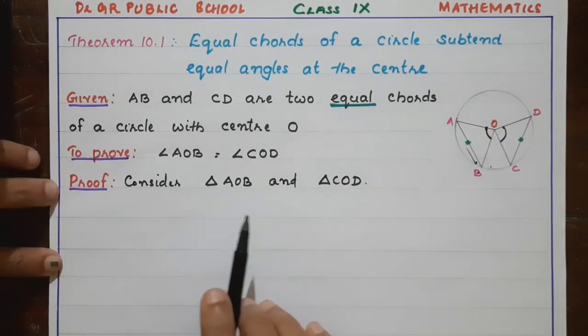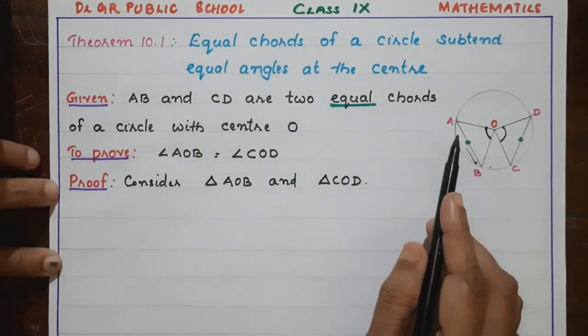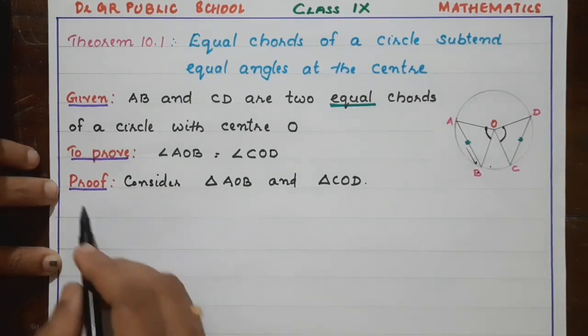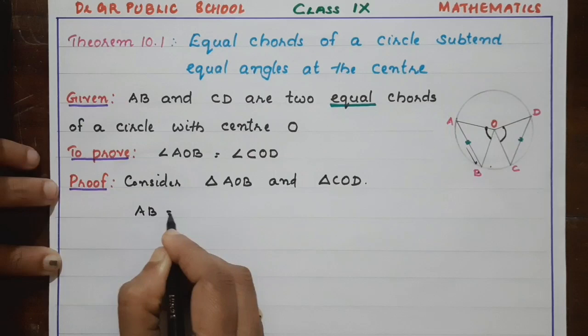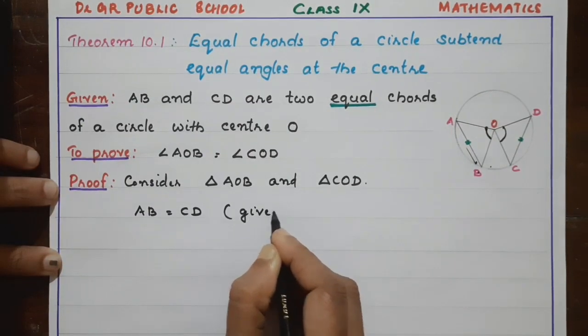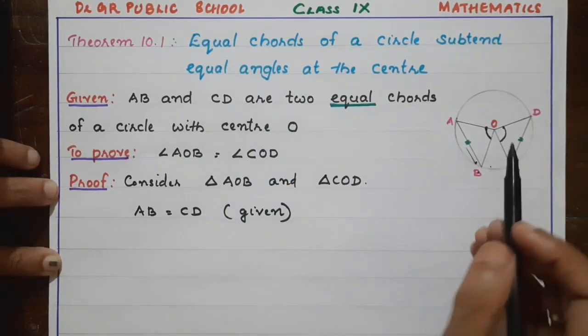We can start with the given data. What is given? Chords are equal. So we can write AB equal to CD. Reason: given, two chords are equal.